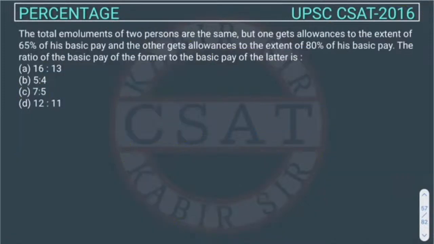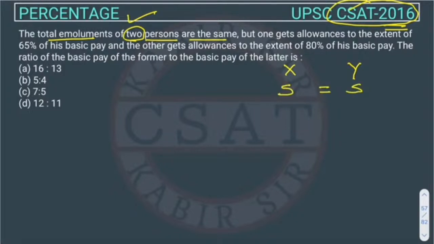Right. Thank you. This is a question of percentage asked in UPSC CSAT 2016. So the question is: the total emolument of 2 persons is the same. So if there are 2 persons, X and Y, their salary or emolument is the same. So this salary and this salary are the same. But one gets allowances to the extent of 65% of his basic pay. Now the salary includes basic pay plus allowances.